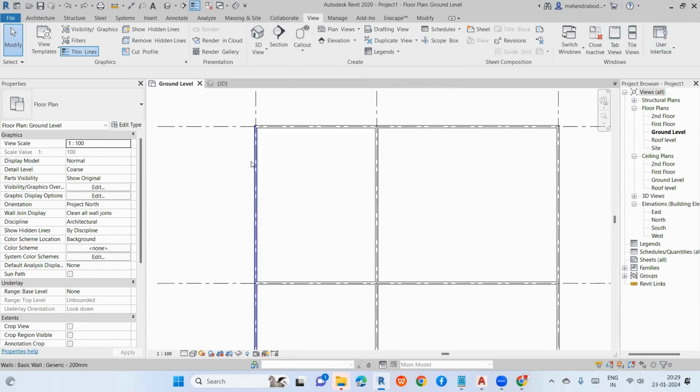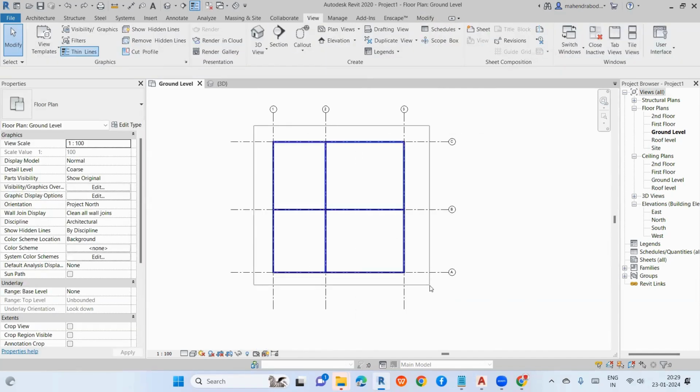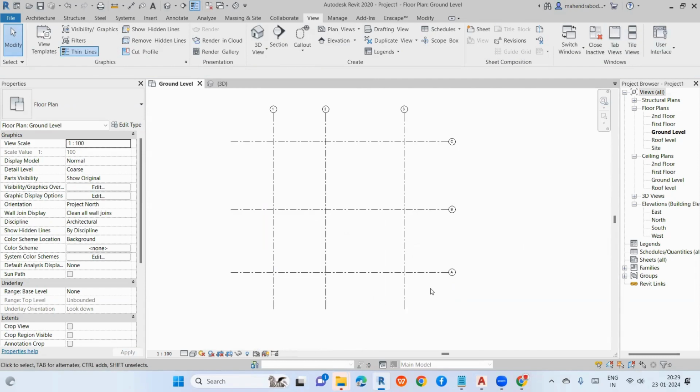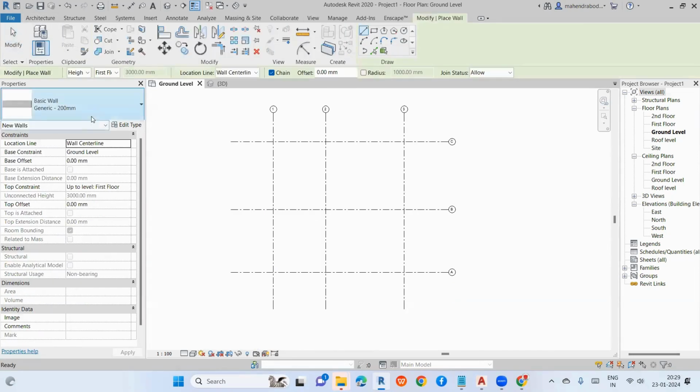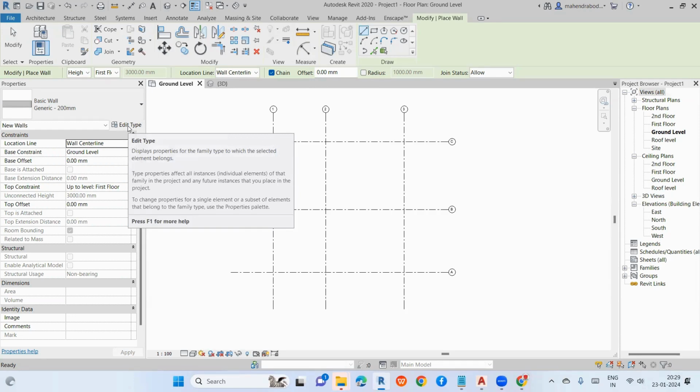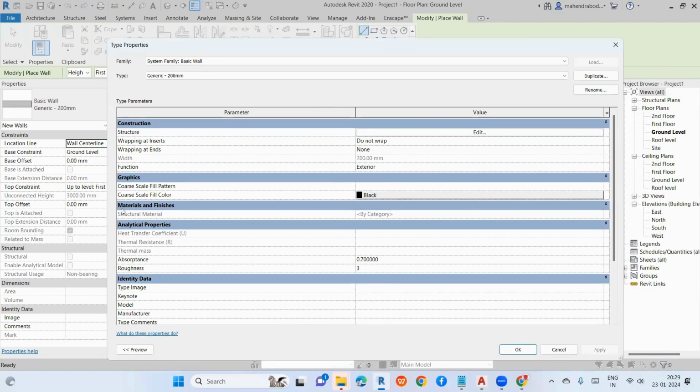So okay. Now I have created the basic walls, but I don't want this basic wall. Right now, I'm going to delete all these walls. Okay. I'll go once again to Architecture. So right now I'll take one basic wall. Okay. So I want to create a brick wall, the common one which is used for a house. So take the generic wall, go to Edit Type. If you want to edit the walls, go to Edit Type. So here the type properties will come.